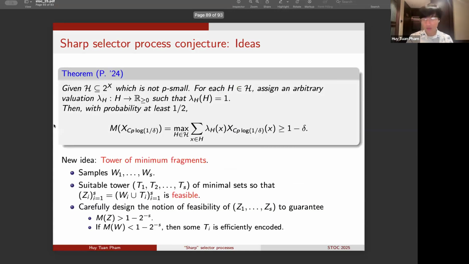So in the end, in the proof of the sharp selector process conjecture, we need to devise a new idea, which we call a tower of minimal fragments. It is essentially a folding of the entire iteration into the definition of the minimal fragment.